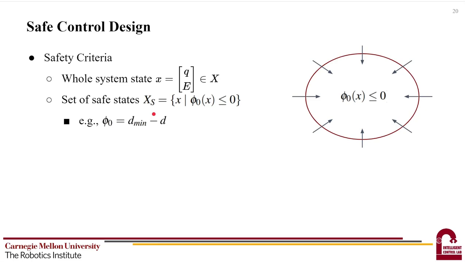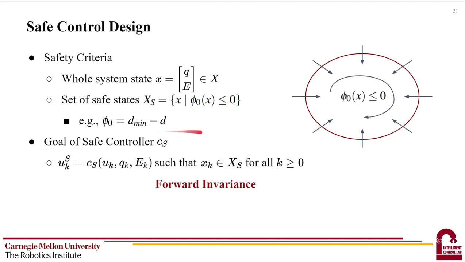We choose to represent the safe set XS as a zero sublevel set of a real-valued function phi0. Phi0 should be designed according to the task. In the previous example, phi0 can be assigned to be d_min minus d, meaning that we want the distance between the robot and obstacles to be over d_min. The goal of safe control is then to modify nominal control U_k such that the system state will always stay inside the safe set XS. This property is called the forward invariance.